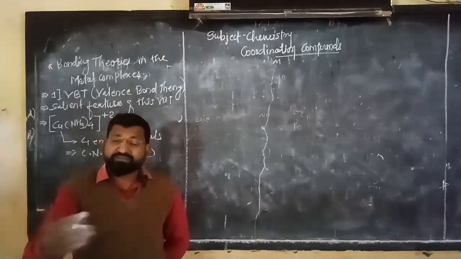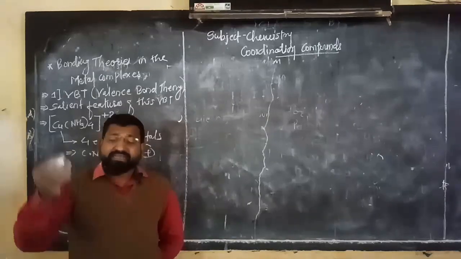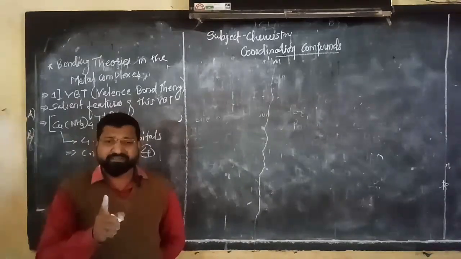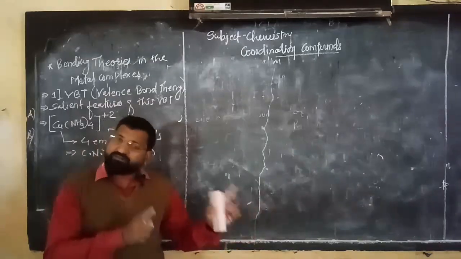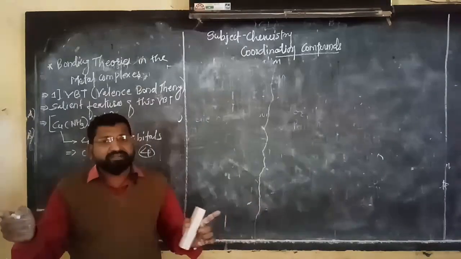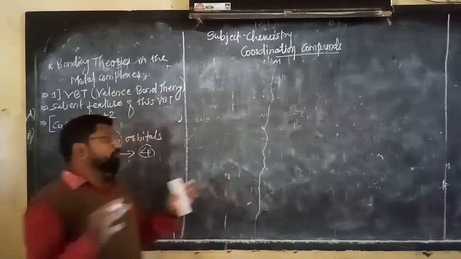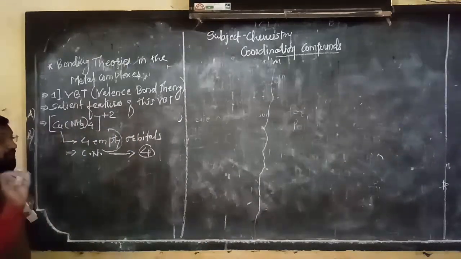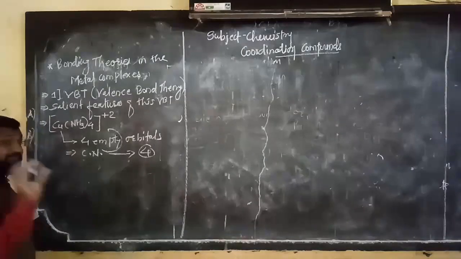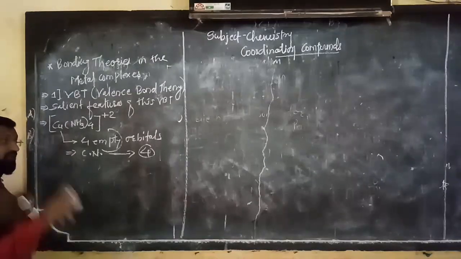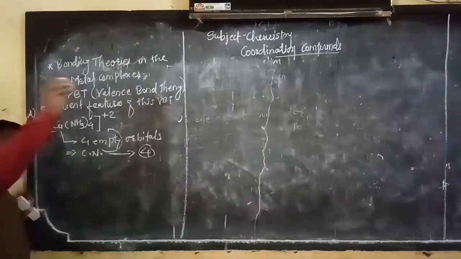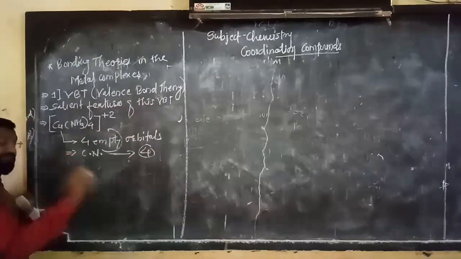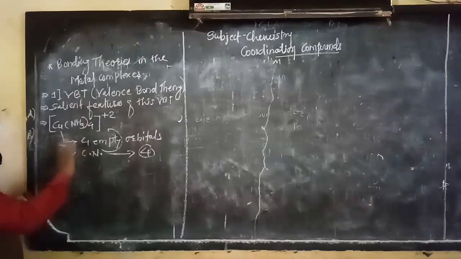Here the metal orbitals are empty, only the ligands contain a pair of electrons. That pair of electrons is inserted into the empty hybrid orbital of the metal, and in that way a coordinate bond is formed.